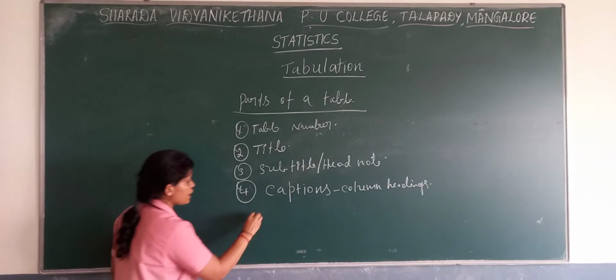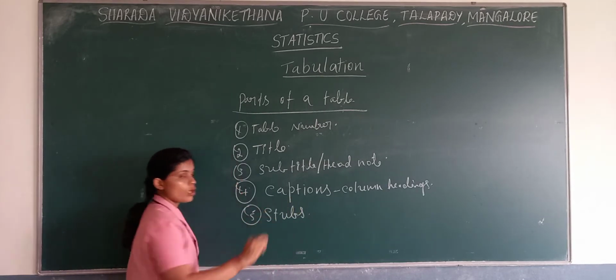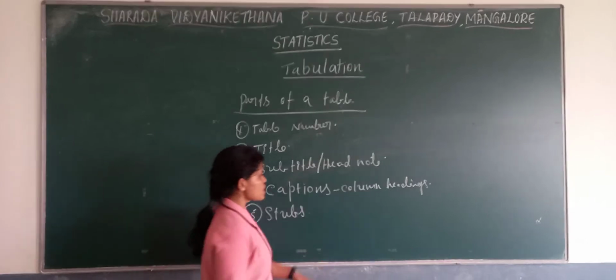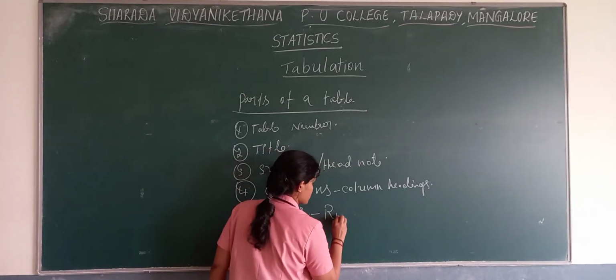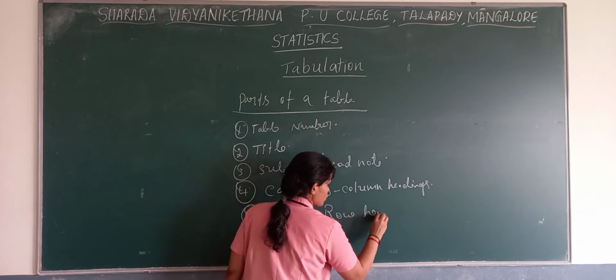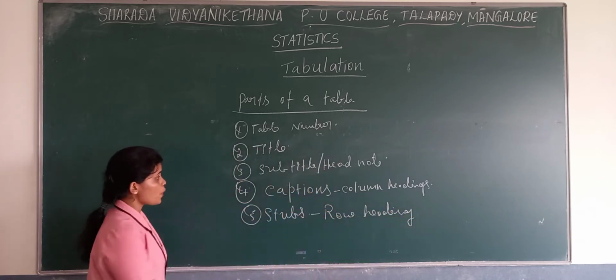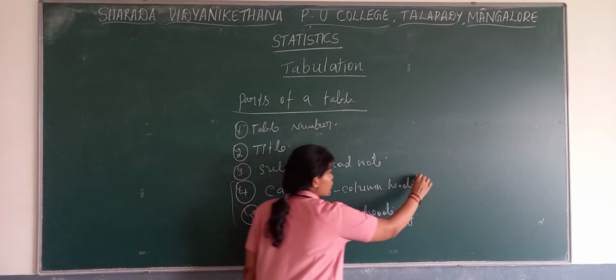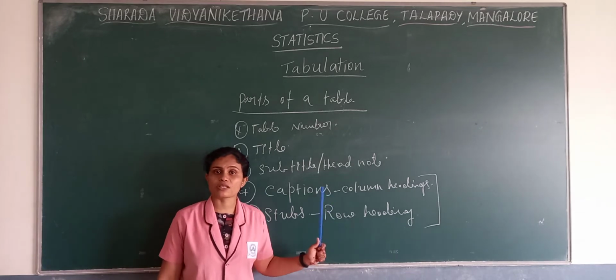Then next come the stubs. What are stubs? If captions are column headings, then stubs are row headings. These are important 2 mark questions. Most of the question paper you can expect this particular question: what are captions and stubs?